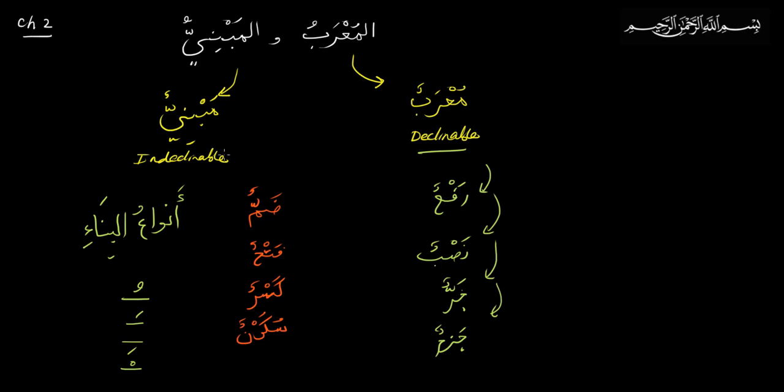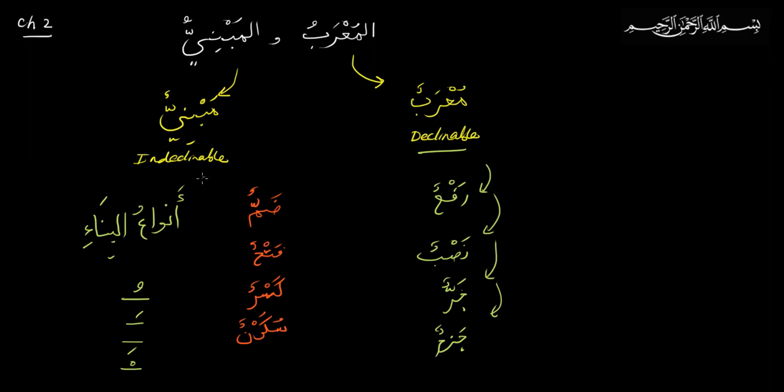So a word that is fixed can be fixed on a dhamma, a fatha, a kasra, or a sukun. And words that change can take these forms: rafa, nasab, jar, or jazm. So we know this, right?